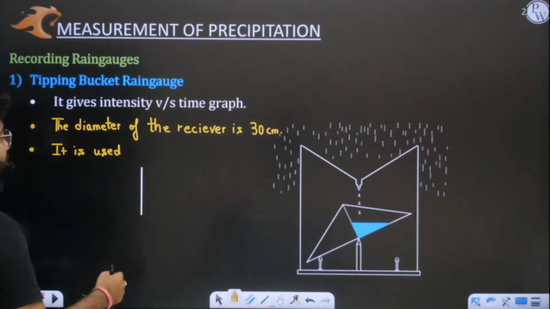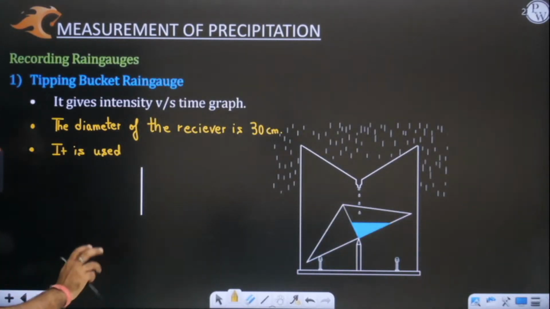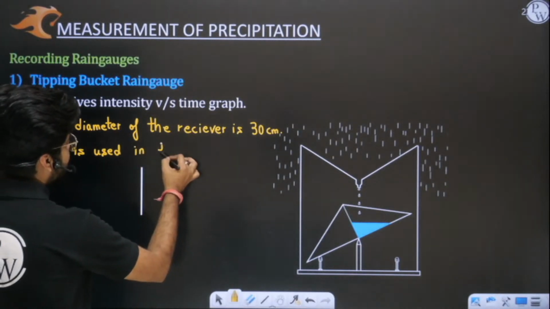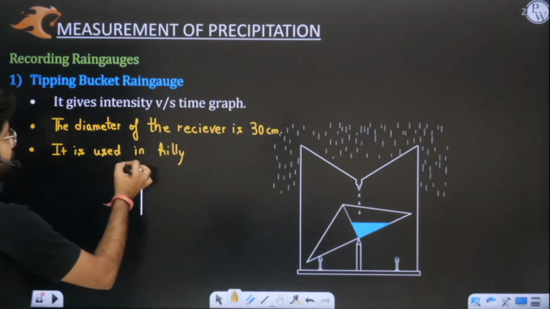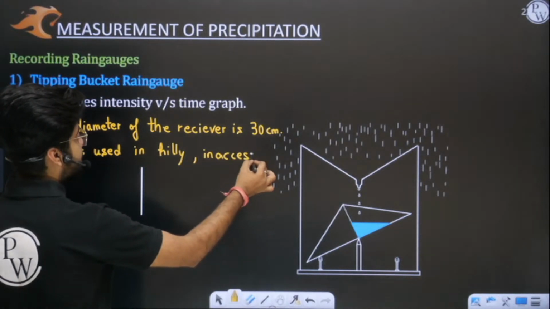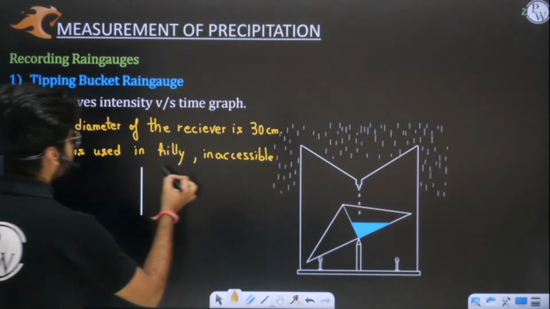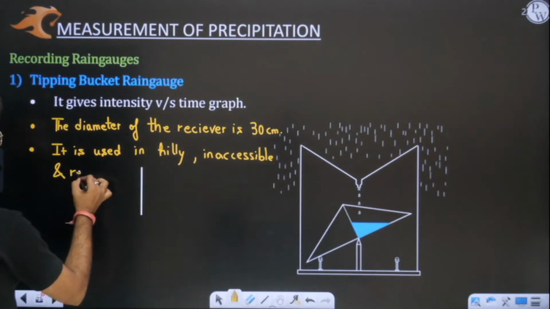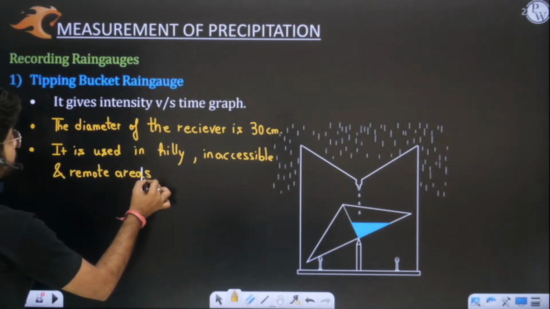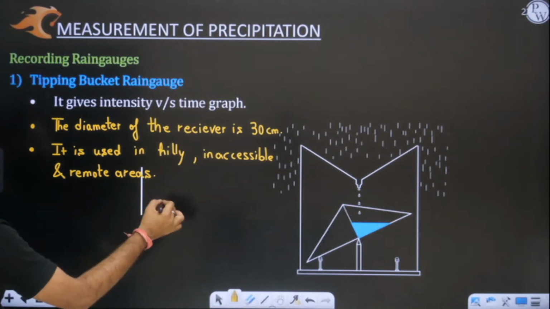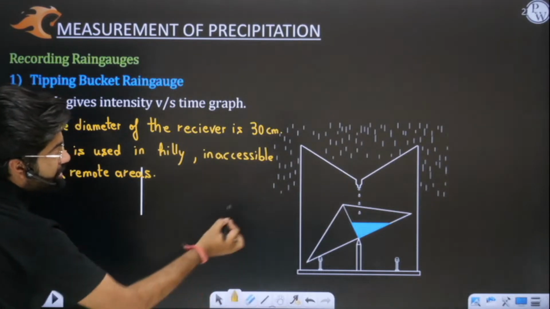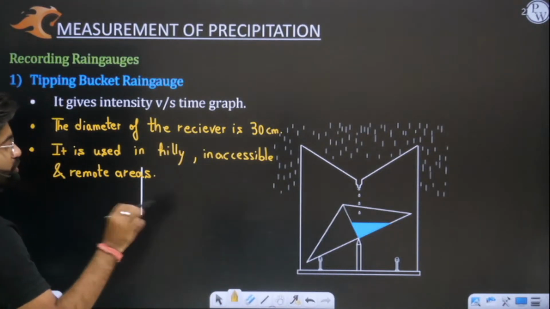Now we have some places which are not accessible. It is used in hilly, inaccessible, remote areas where we cannot go on a daily basis. So at those places I will install this tipping bucket rain gauge, because the signal will be continuously received from there only. There is no need to go there.